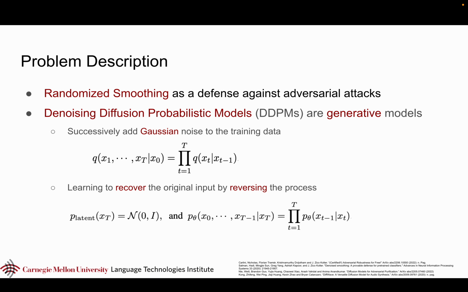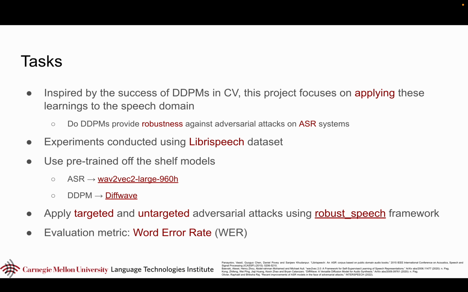In this project, we explore the avenue of using denoising diffusion probabilistic models, which are generative models that successively add Gaussian noise to training data and learn to recover the original input by reversing the process. This is similar to what we are doing. That is, under attack, there is some noise that gets added, and we're going to be using the DDPM to recover the original input by reversing the process. So we will be conducting experiments using the LibriSpeech dataset, using pre-trained off-the-shelf models, and we will be applying targeted and untargeted attacks using the robust speech framework with the word error rate as our evaluation metric.